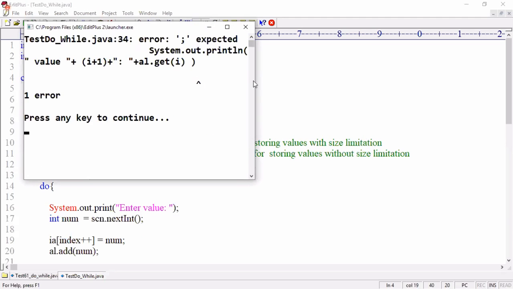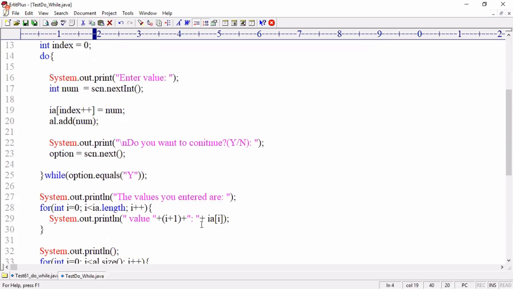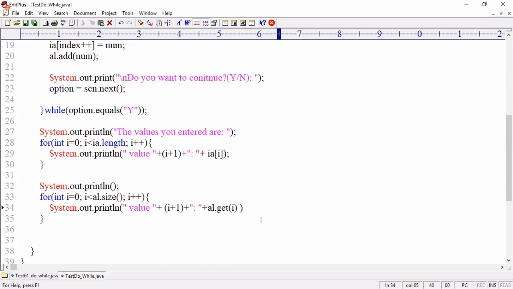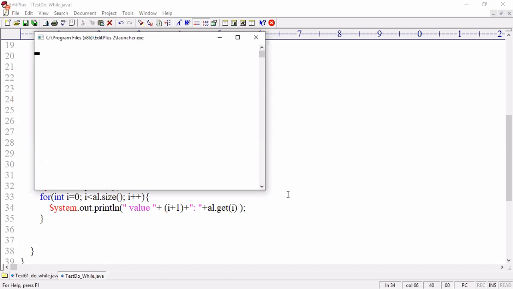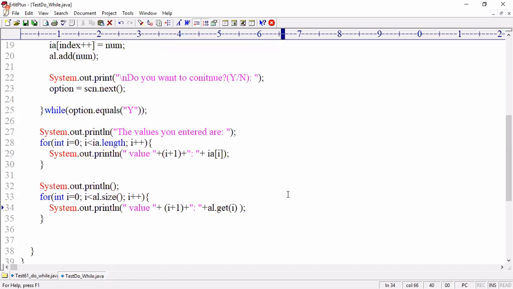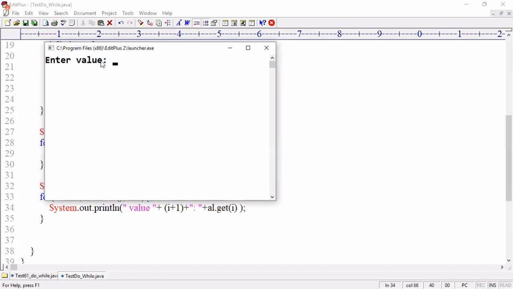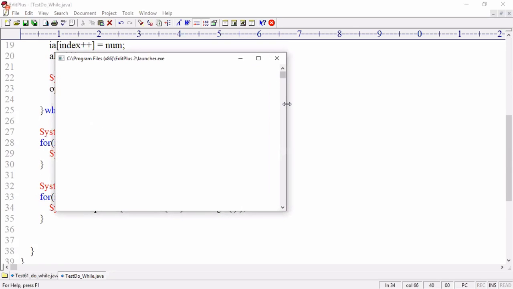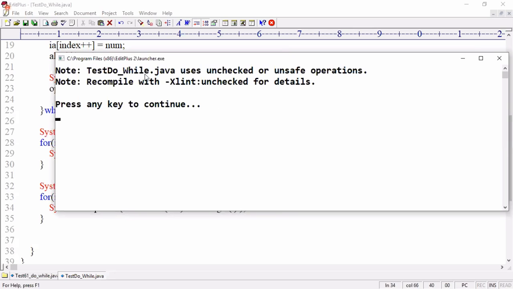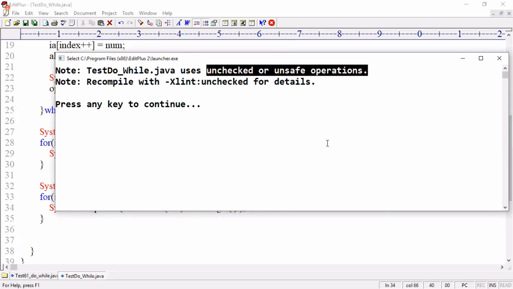Control 1: semicolon missing, line number 34. Control 1 compile. Control 2, enter value. Okay, once again, Control 1 compile. You are getting some message here: this Java file uses unchecked or unsafe operation.